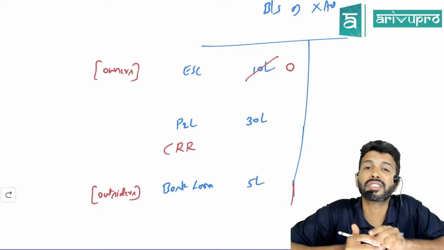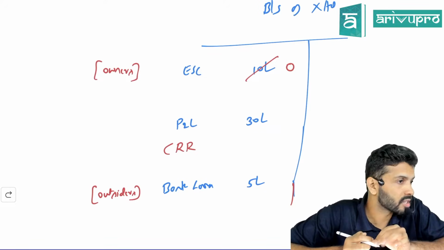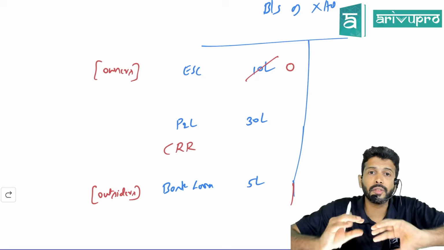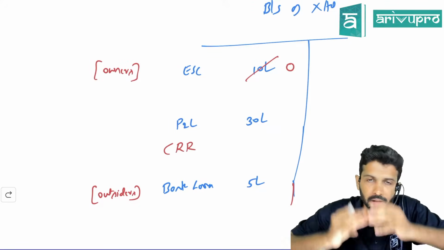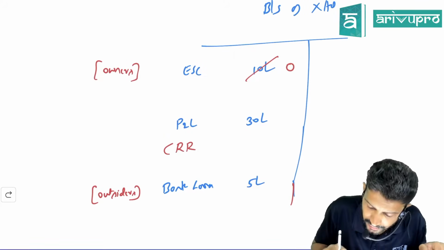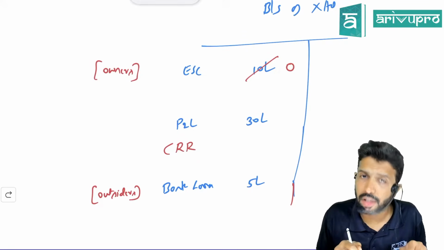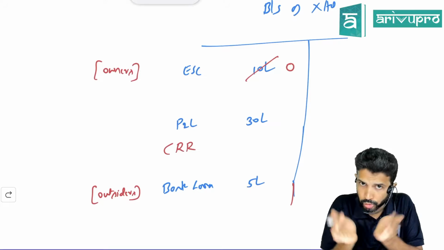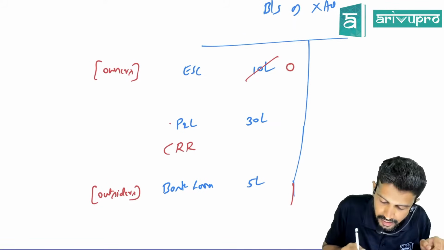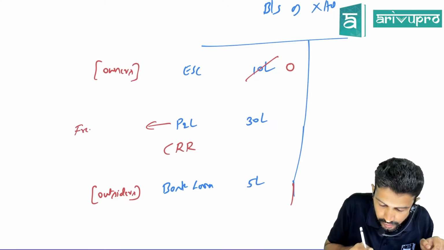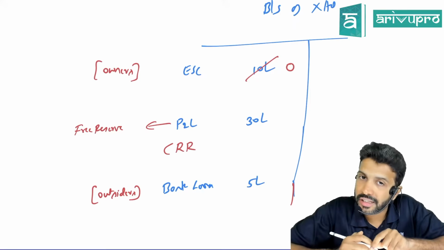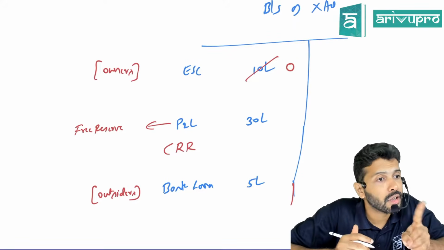CRR is created from free reserve. Free reserve means that reserve from which you can pay dividend. From P&L, can a company pay dividend? Yes. So is P&L a free reserve? Yes. If you want to create CRR, you have to create it from free reserve.